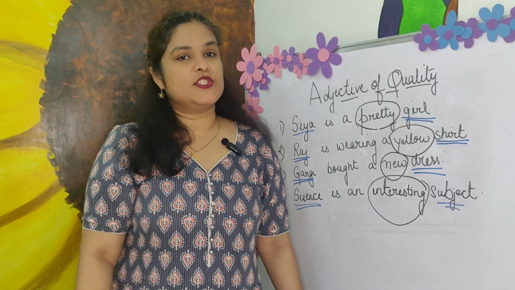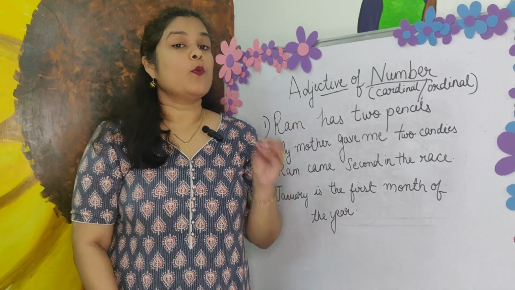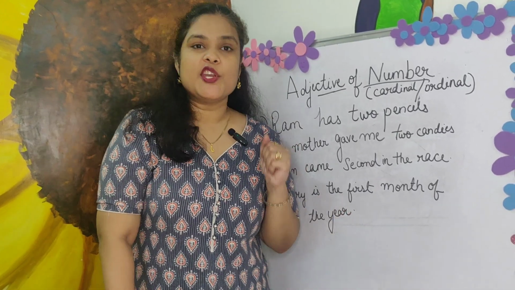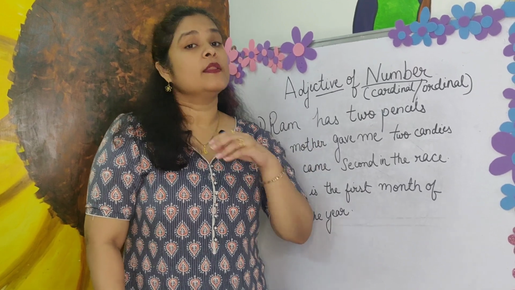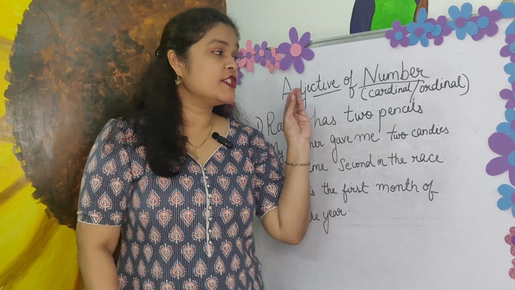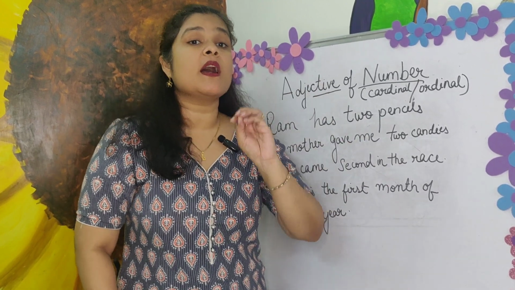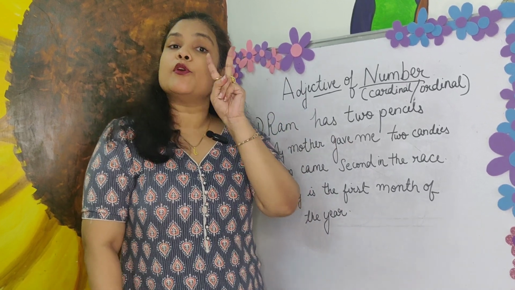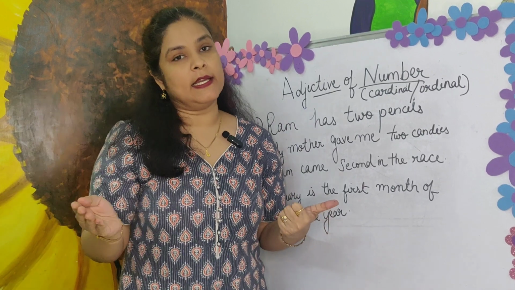Let us do adjective of number now. Like when you hear this term number, I am sure you have the idea. Number as in 1, 2, 3, 4, right? There are numbers till infinity. So adjective of number will tell you something about the noun in numbers. Now, number can be of two types. They are cardinal numbers and ordinal numbers.